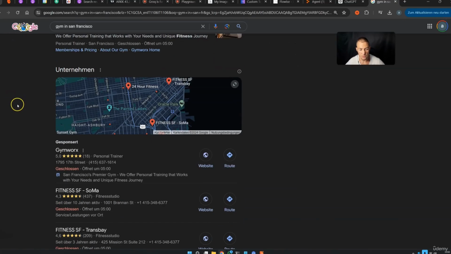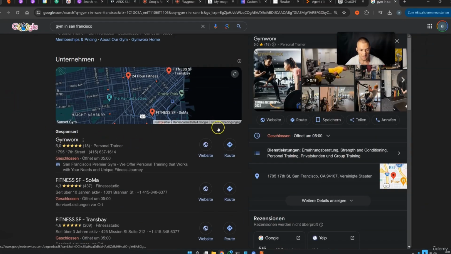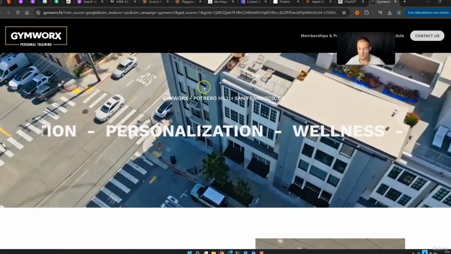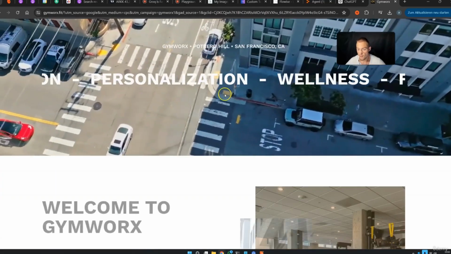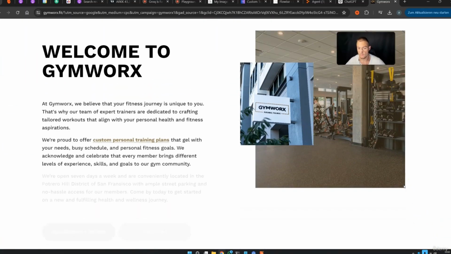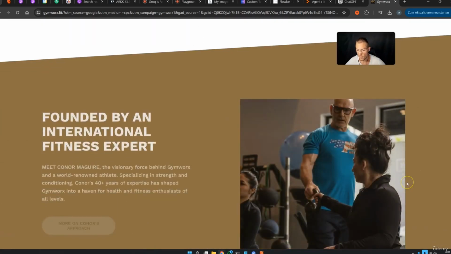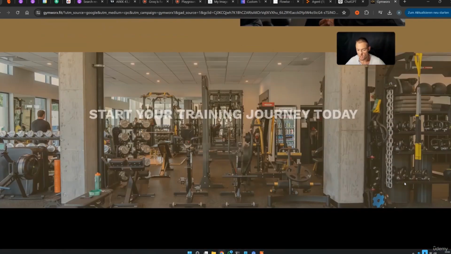You would simply Google gyms in San Francisco. Then you would search for all the gyms and you can simply press on one of these gyms. This is just an example. And you would go, of course, onto their website. This is a gym in San Francisco, and I think a chatbot down here in the corner would look absolutely nice. So you would simply ask them if they have time. Maybe you can sell them such a chatbot.